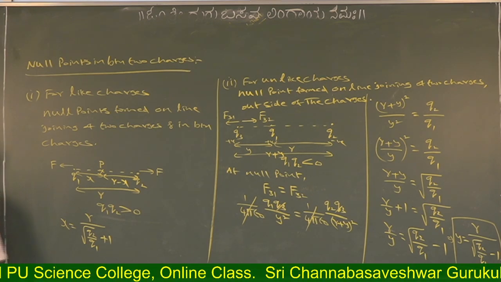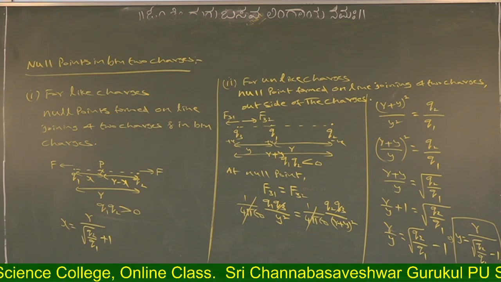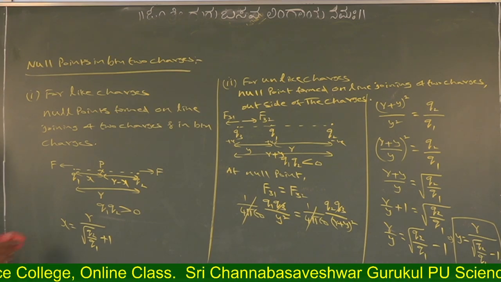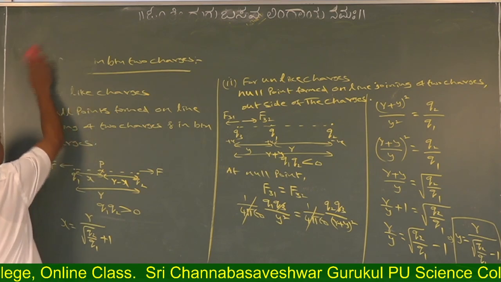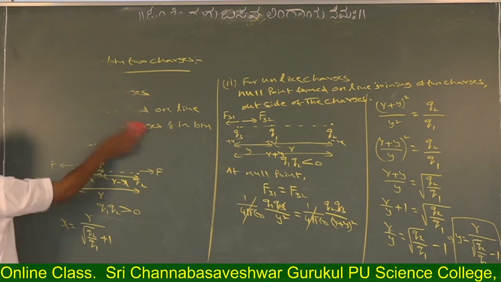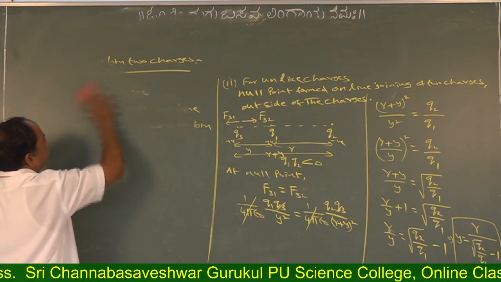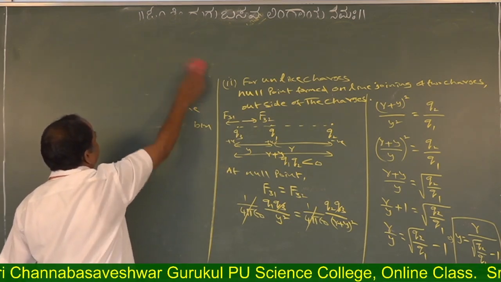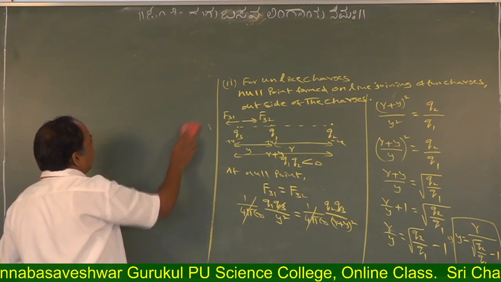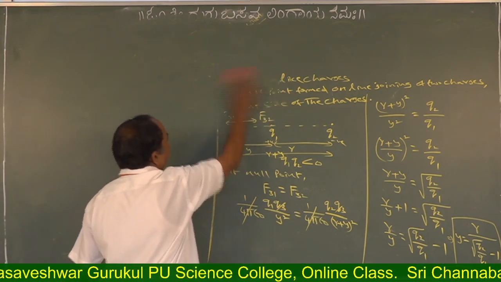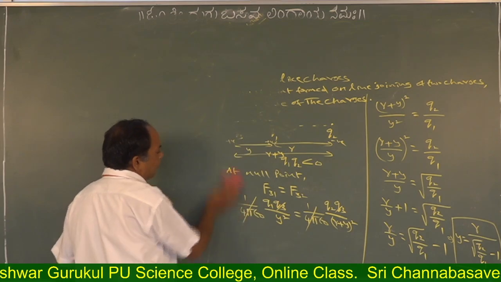So, like this, for two charges, this is the form. These are the applications of Coulomb's law.